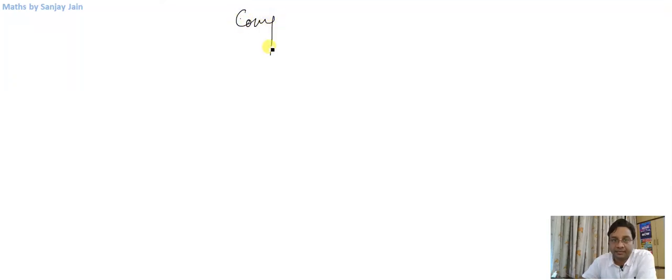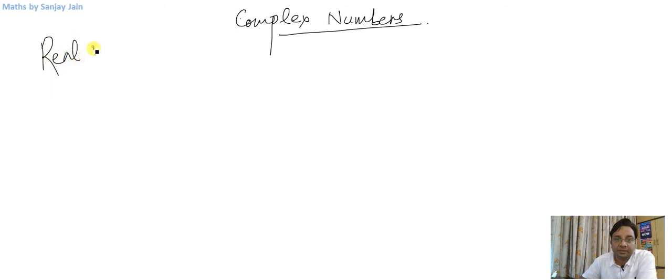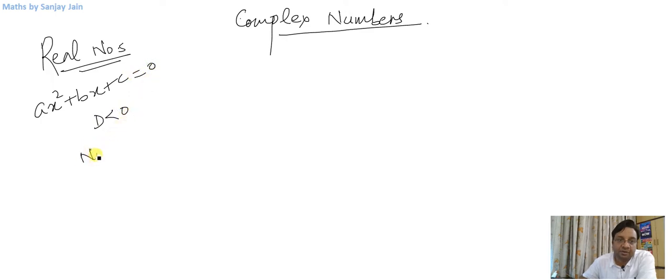Let us start a new chapter, that is complex numbers. Till class 10th you are comfortable with real numbers, right? But there were some problems which were not solvable in real numbers. For example, we had some quadratic equations where we said that if the discriminant is less than 0, then we will have non-real roots. Or in other words, we also said imaginary roots, right?